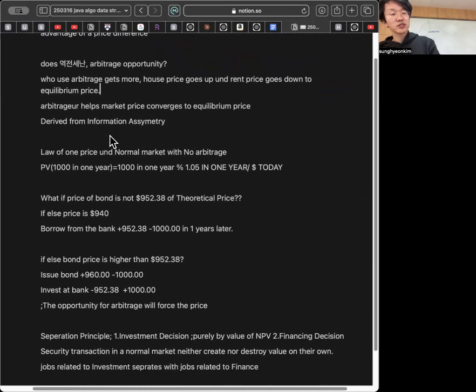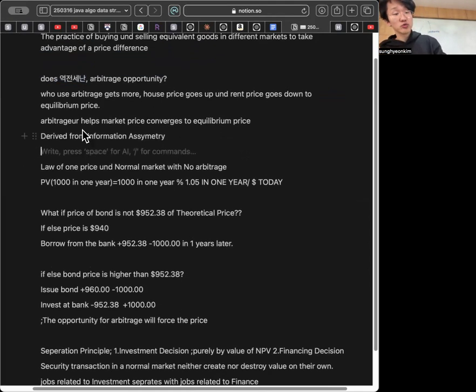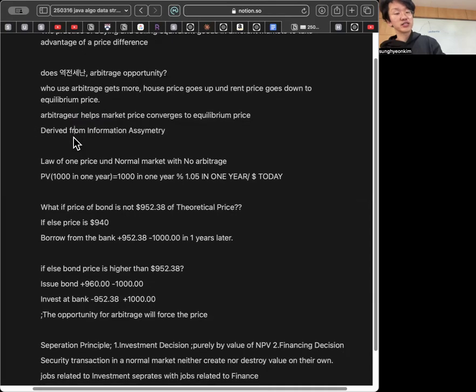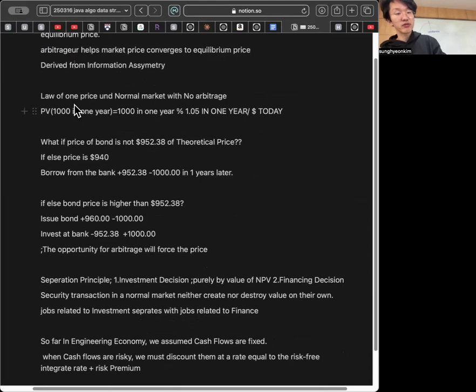Maybe in Korea, sometimes house price is lower than rent price. But it will be gone because those who use arbitrage get more: house price goes up and rent price goes down to the equilibrium price. We refer to someone who uses arbitrage as an arbitrageur. They help market price converge to the equilibrium price.